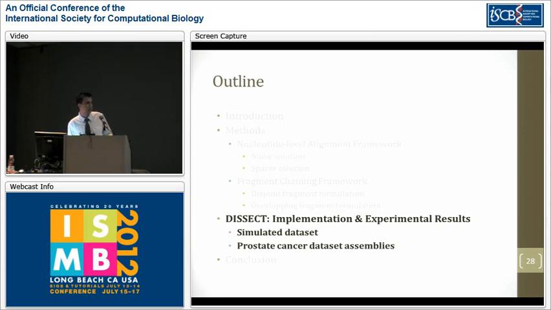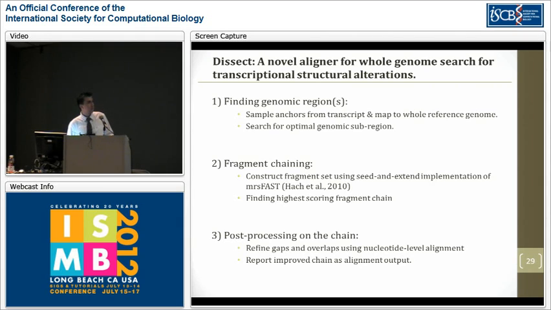And now I would like to talk a bit about our alignment tool, Dissect, and give you some results from simulated data sets and also a real-life prostate cancer data set. Even though the fragment chaining formulation is much faster than our nucleotide level alignment formulation, in practice, it would still be infeasible to construct an entire set of fragments between the transcript and the whole genome. For that reason, the first step in Dissect would be to reduce the search space and try to identify a genomic subregion that is likely to contain the entire transcript, or a genomic region pair if the transcript is a fused transcript. After that genomic region is inferred, we would construct the fragment set using an extended version of our in-house alignment tool, Mrs. Fast, and then we will apply our fragment chaining solution.